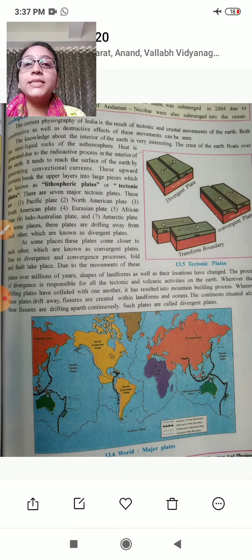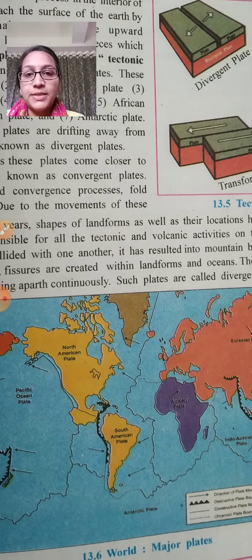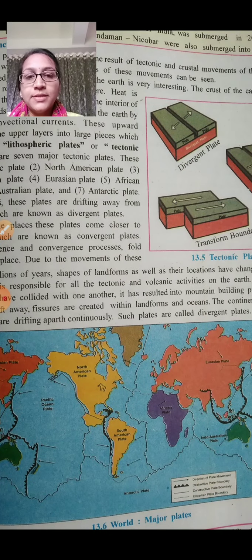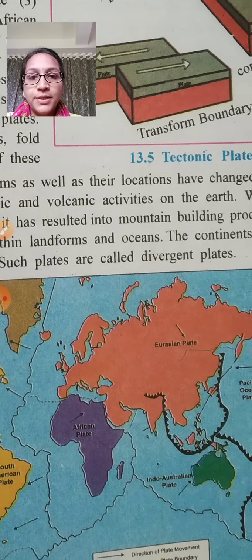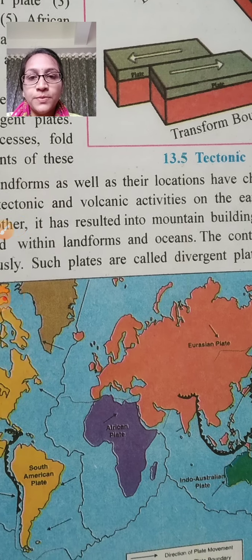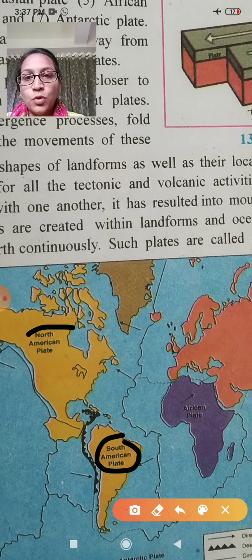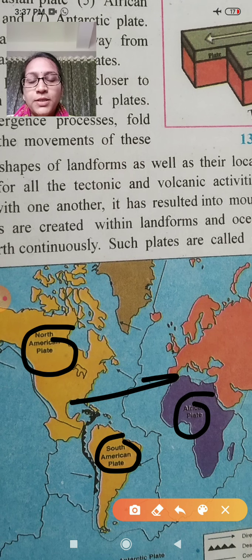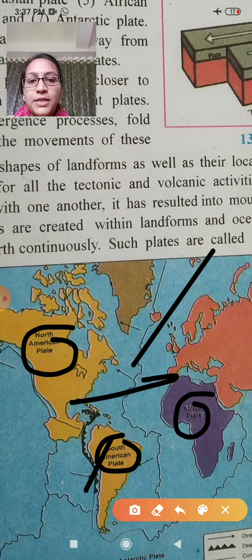There are seven major plates. Here in the map you can see the major plates: Eurasian plate, African plate, Pacific Ocean plate, Indo-Australian plate, South American plate, North American plate, and Antarctic plate. So these are the seven major plates.